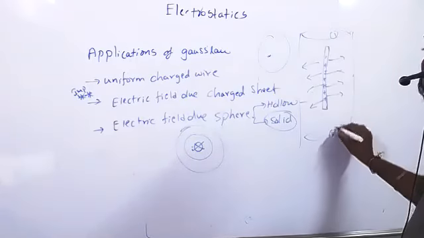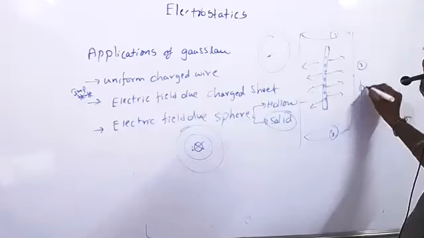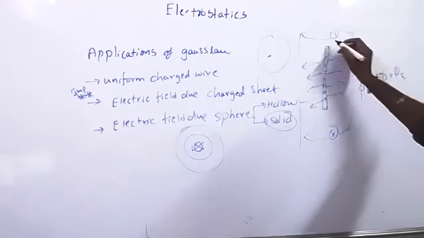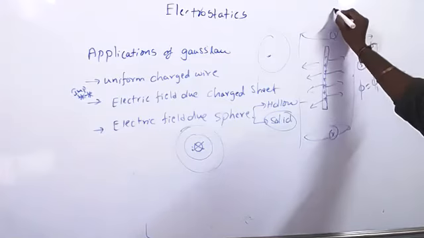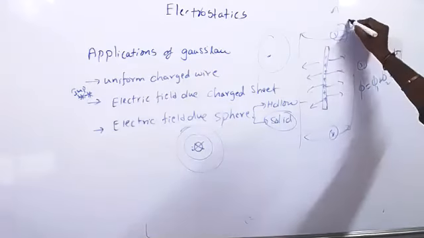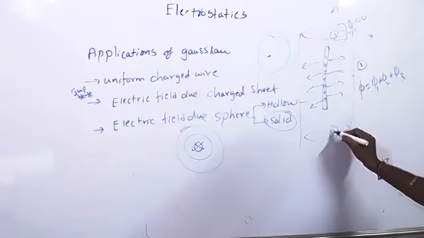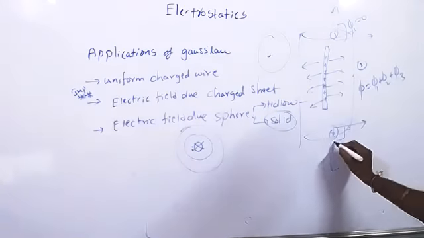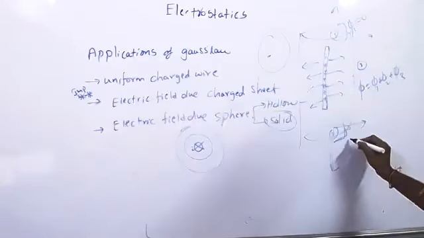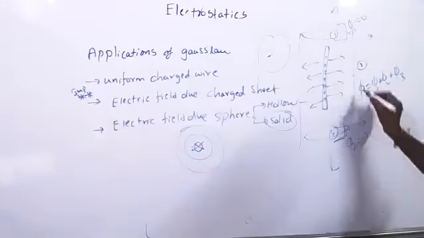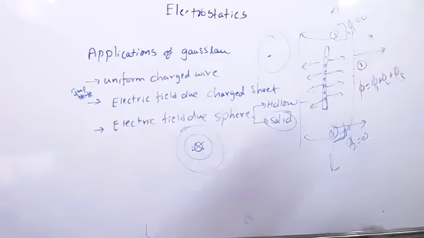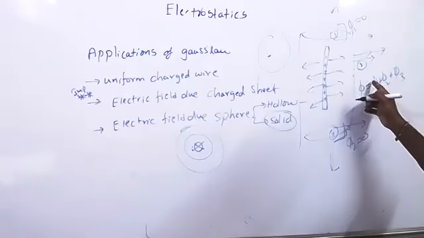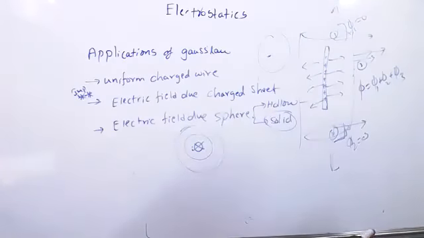If you take surfaces 1, 2, 3, electric flux equals phi 1 plus phi 2 plus phi 3. Electric field line is in this direction, area vector is in this direction, so phi 1 will become 0. Here also, area vector is in this direction on this surface, electric field line is in this direction, cos 90 equals 0, so electric flux at 2 equals 0. Here, area vector is in this direction and electric field also in this direction, so there will be electric flux. So that you can calculate. Once you see that, these are very easy questions.